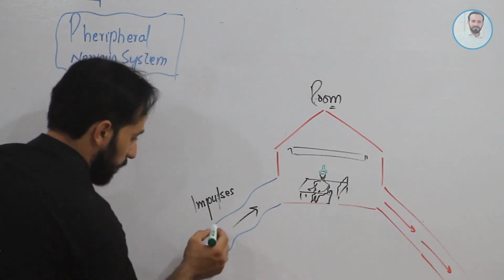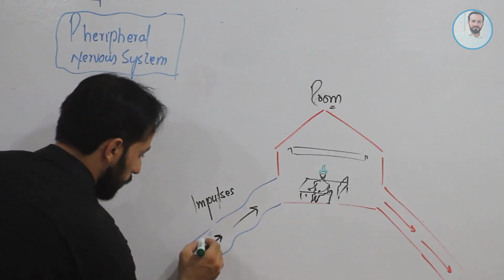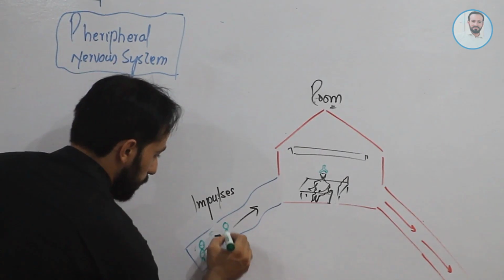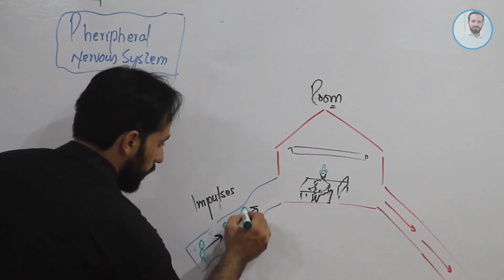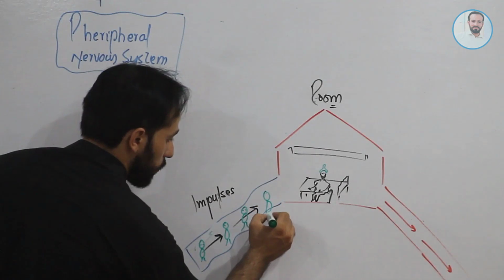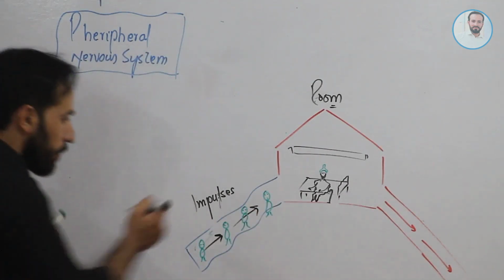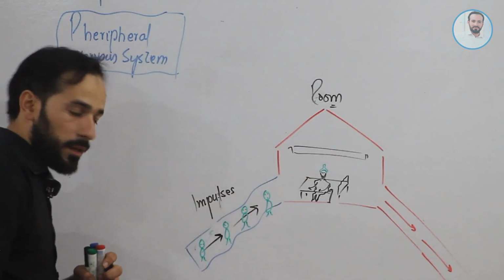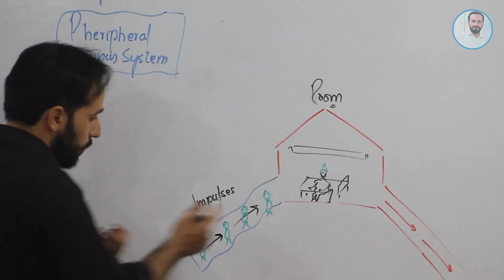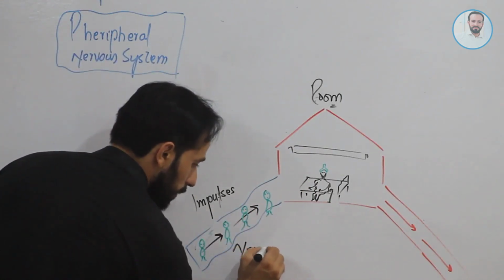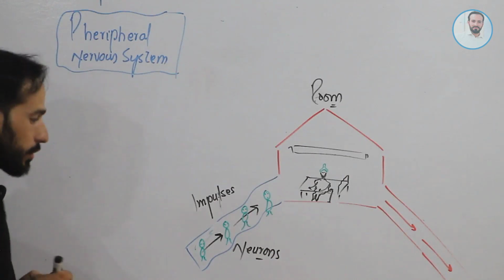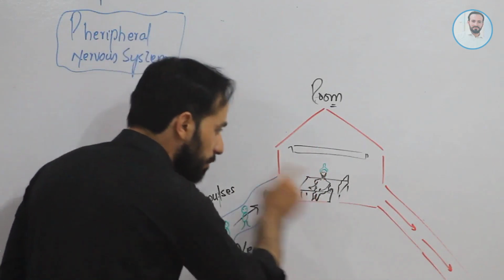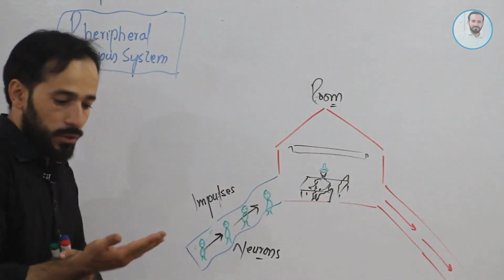There will be someone bringing these messages. Here will be some special people who are bringing these messages to this room. Clear? So who are these people? As they are bringing impulses, they will be neurons. So neurons are bringing messages to this person, and this person will check that message, will read that